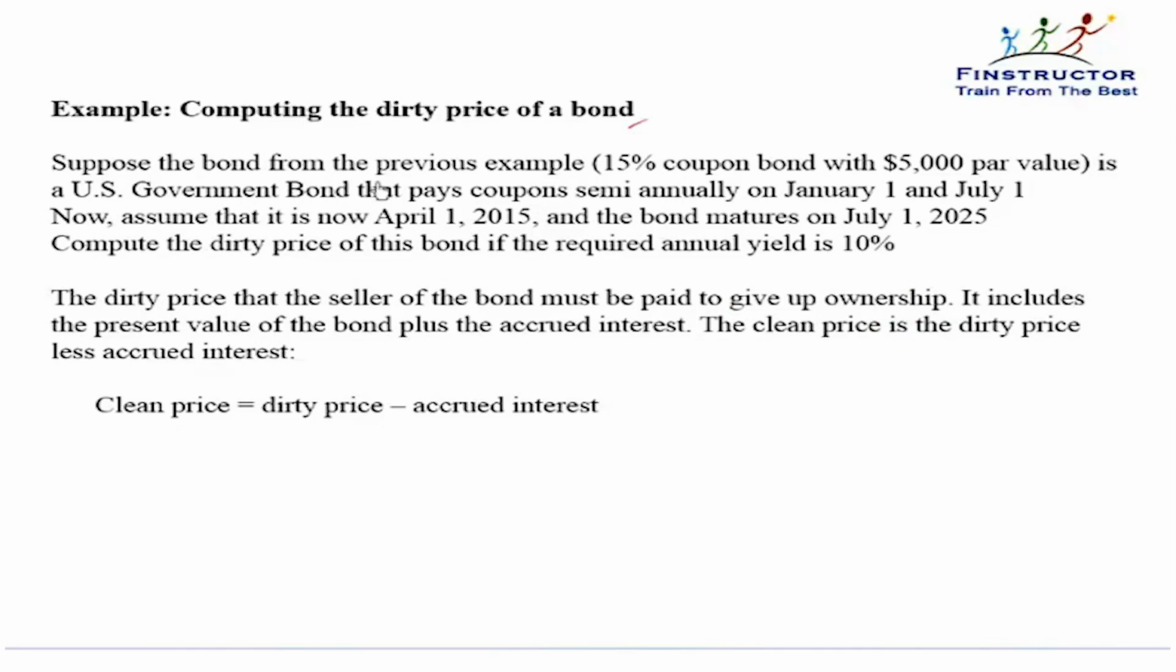Suppose that the bond from the previous example is a US government bond that pays coupons semi-annually on January 1st and July 1st, and assume that it is now April 1st, 2015. And the bond matures on July 1, 2025. Compute the dirty price of this bond if the required annual yield is 10%.